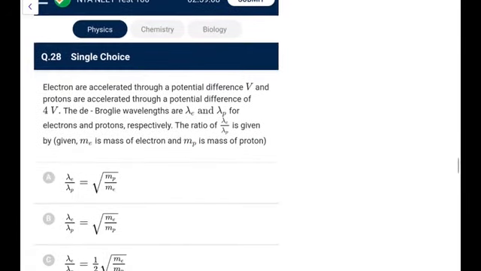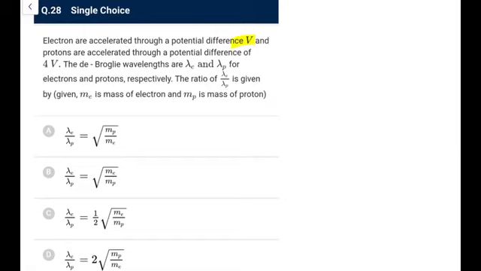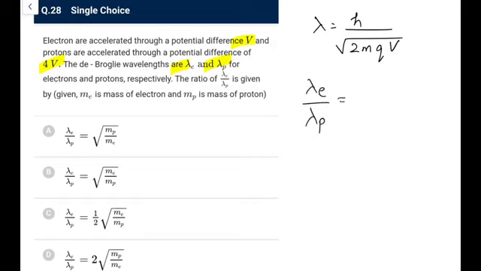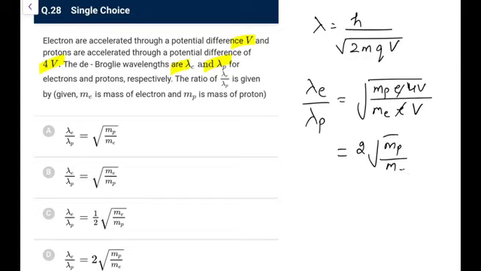Next, electrons are accelerated through a potential difference V and protons are accelerated by 4V. De Broglie wavelengths are this, the ratio would be, so again the first question that we did in this paper, h upon mv, mv is root 2 mK, root 2 mK is root 2 mqV, that is what you have. Now you need the ratio of lambda e to lambda p, so that would be root of mp into e into Vp, Vp is 4V, me into e, e and e will cancel, into V. So what it becomes is 2 times root of mp by me, that is what you can write. So go for option D in this case.